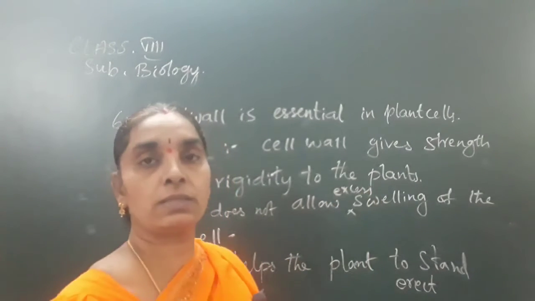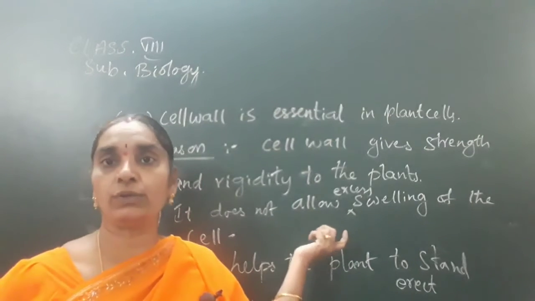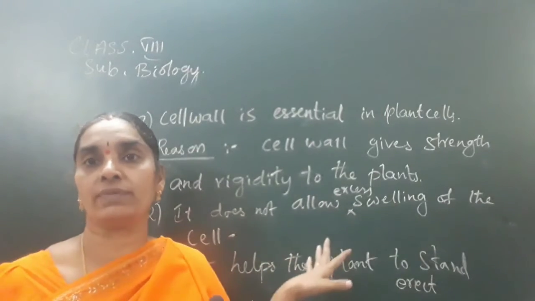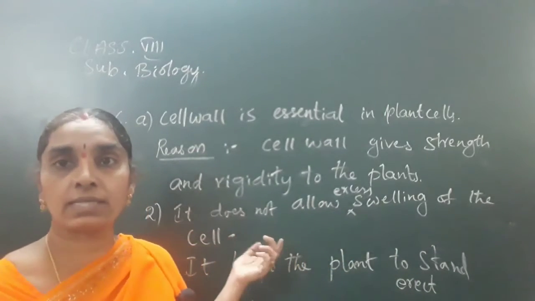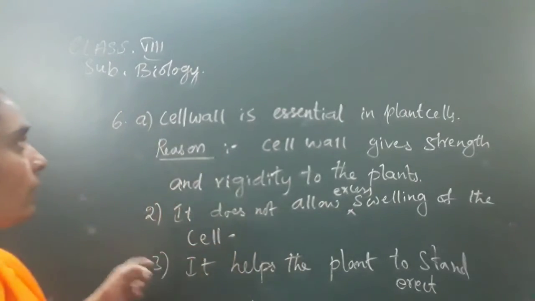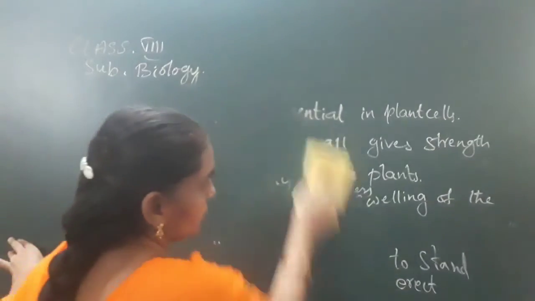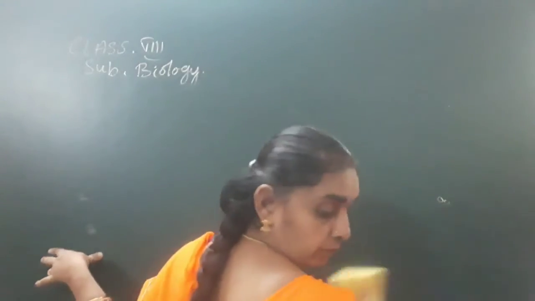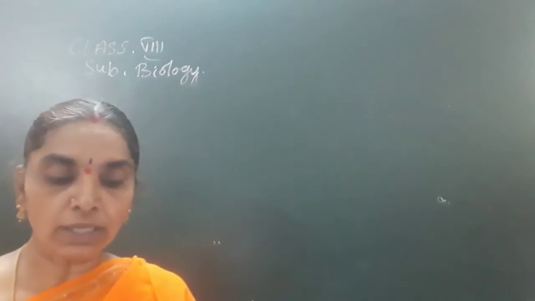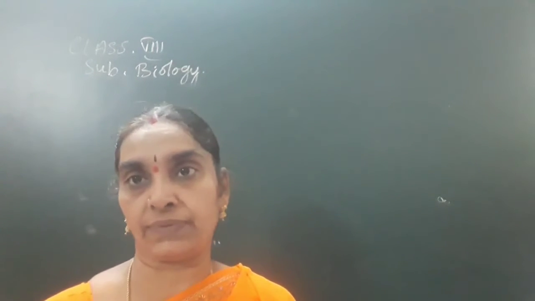When the plant is watered, the cell gets the water inside. Due to it, the cell swells. So this cell wall does not allow the excess swelling of the cell, which affects the lifetime of the plant. That is the first answer. Next question is, read the next question, children. It is: nucleus controls the cell activity.